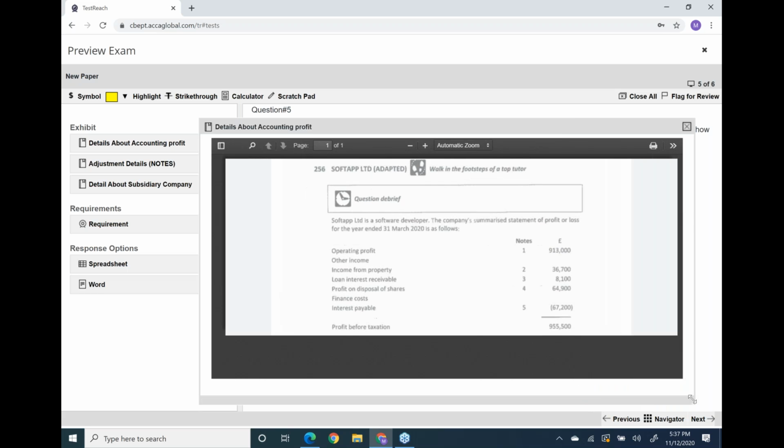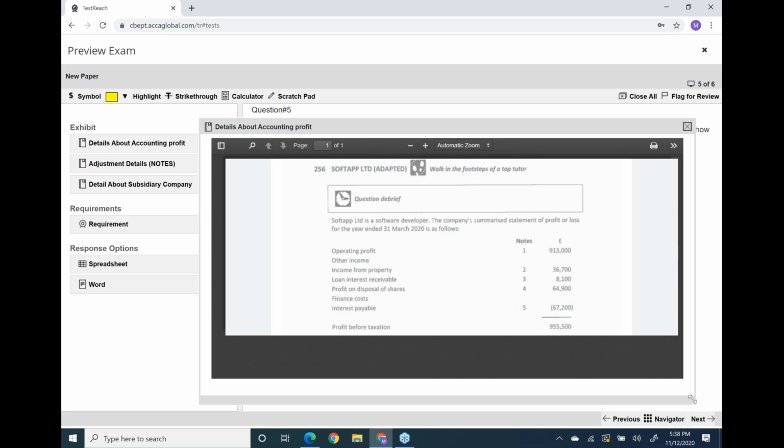I think I have enlarged the screen. Can you see? Now, Soft App Limited is a software developer. The company's summarized statement of profit and loss for the year ended 31st March 2020 is as follows. One more thing I recommend: keep a paper and pen with you and write down the accounting period, because you will understand much better.